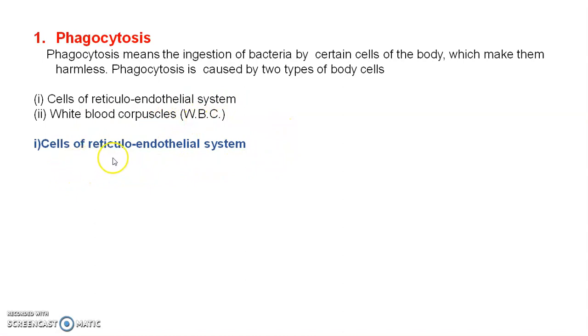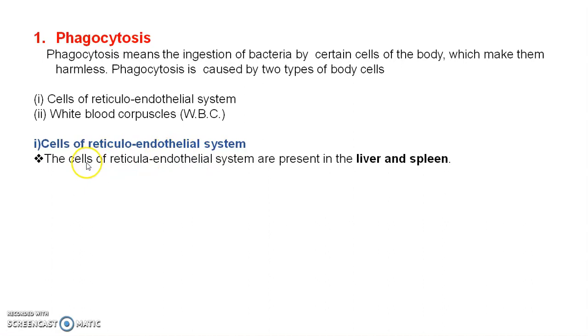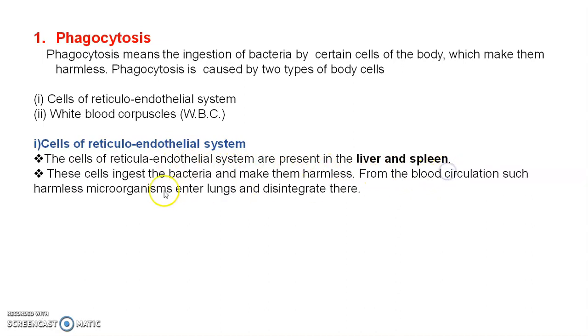First of all, we see the cells of the reticuloendothelial system. The cells of the reticuloendothelial system are present in the liver and the spleen. These cells ingest the bacteria and make them harmless. From the blood circulation, such harmless microorganisms either enter the lungs and disintegrate there.